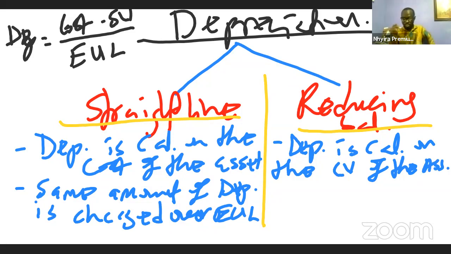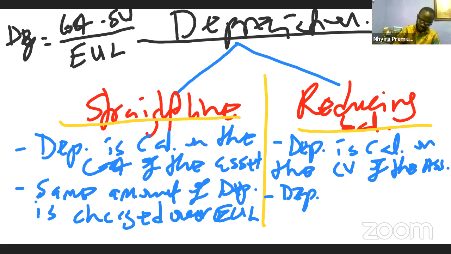So that is the reducing balance method. Unlike the straight line where depreciation is calculated on the cost of the asset, with the reducing balance method, depreciation is calculated on the what? Carrying value or the carrying amount of the asset. For that reason, under the reducing balance method, we say that the depreciation charge reduces as the asset ages.